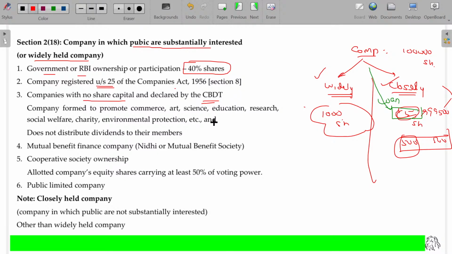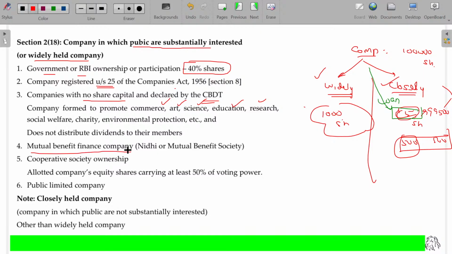The company is formed only for the promotion of commerce, art, science, education, research. We have institutions like CA, CMA and CS, all professional institutions for developing arts, finance and tax. Those institutions may be declared by CBDT, though there is no share capital. That will be considered a public or substantially interested, widely held company.